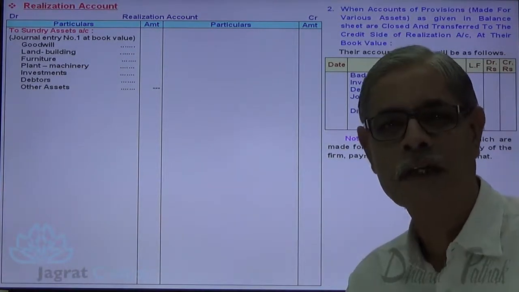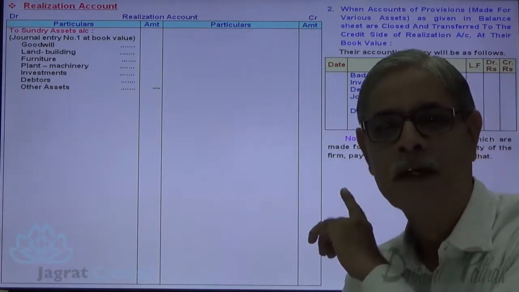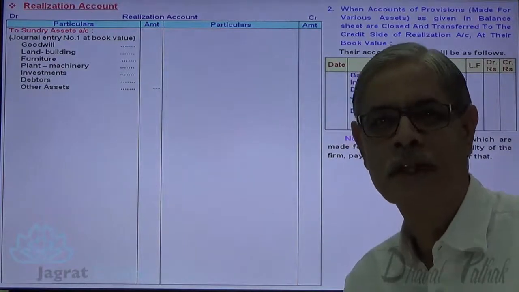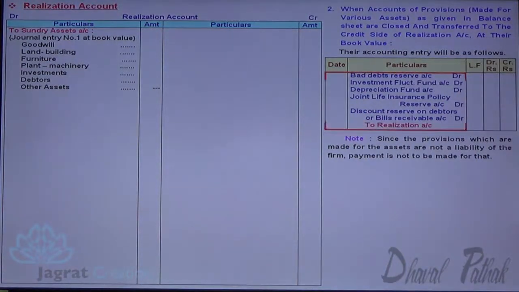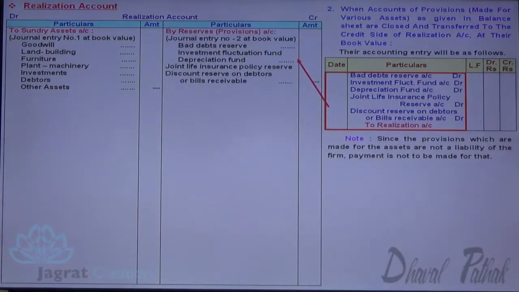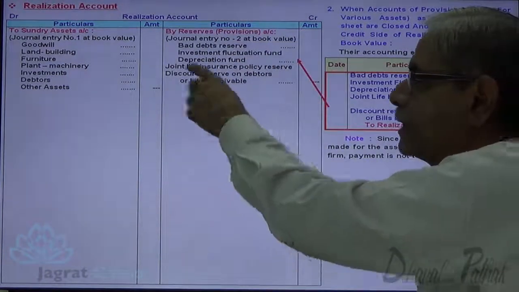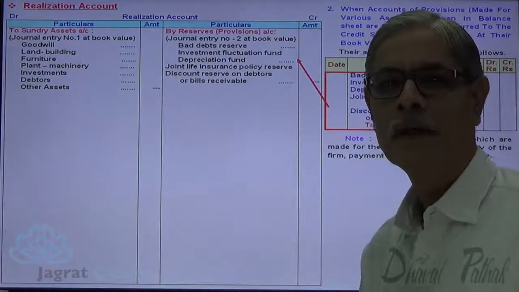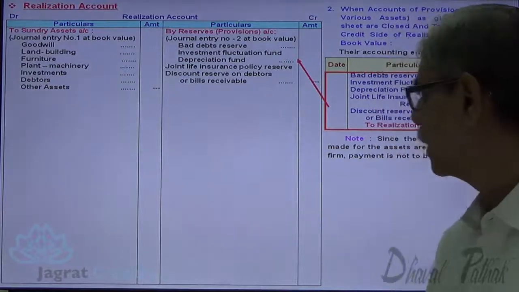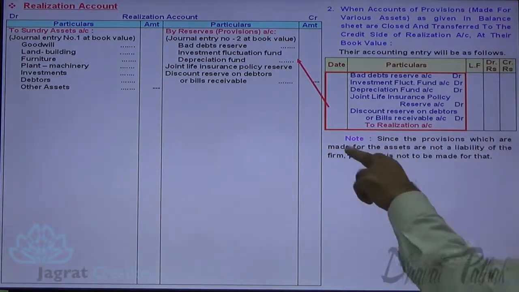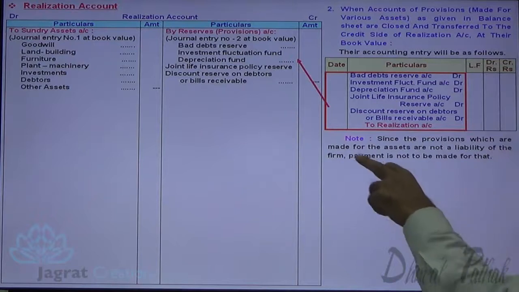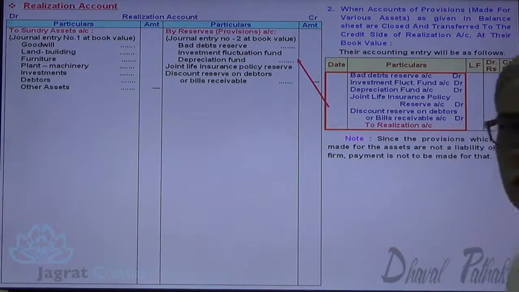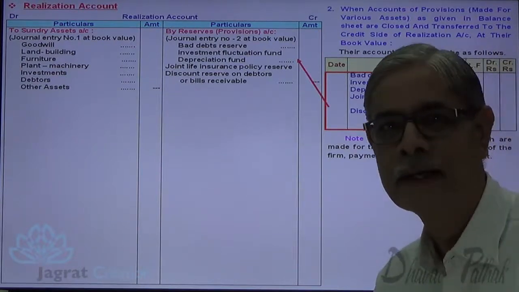Now let me go for the ledger posting of this transfer of provisions against assets to the credit side of realization account. So all these provisions against these assets are credited here in realization account. Since the provisions which are made for the assets are not the liabilities of the firm, payment is not made for that. This is an important point that you should remember. Next.